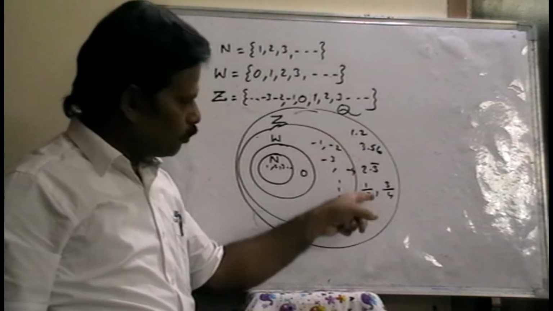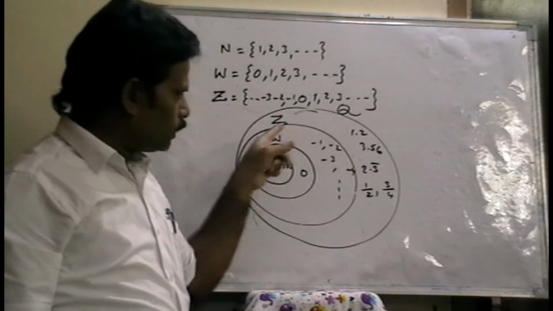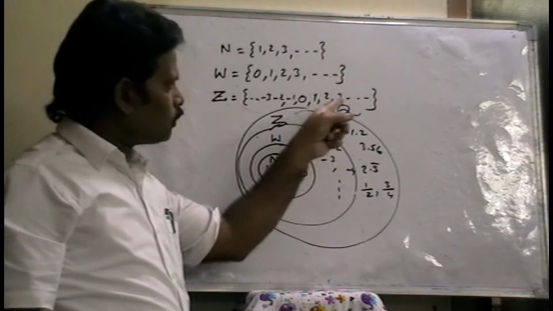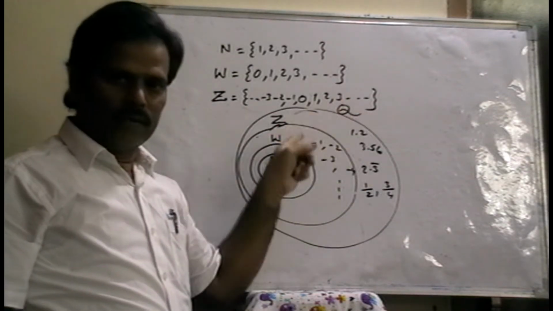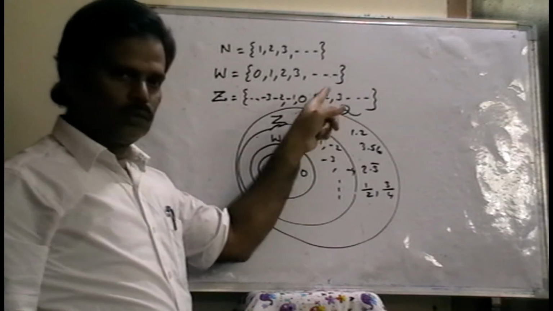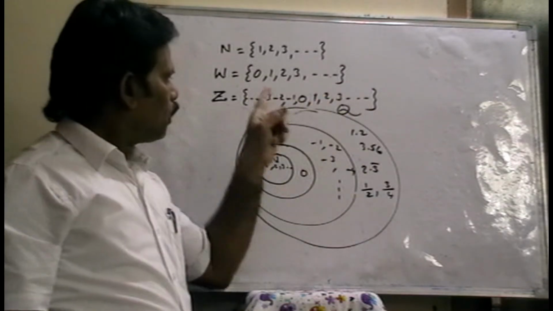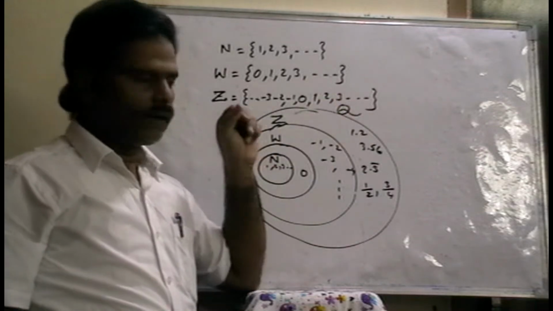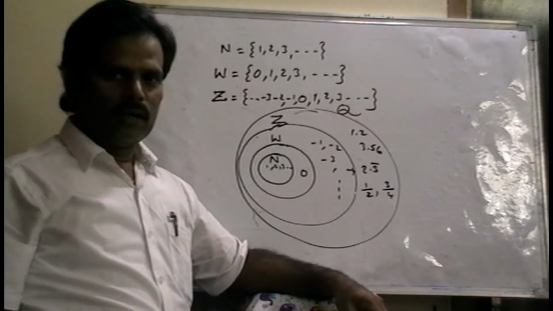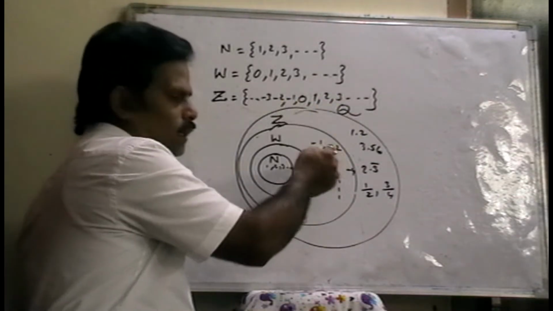These are all rational numbers, but they are not integers. But every integer is also a rational number. Yes, 2 is a rational number. -3 is also a rational number. 0 is also a rational number. Means every integer is a rational number.